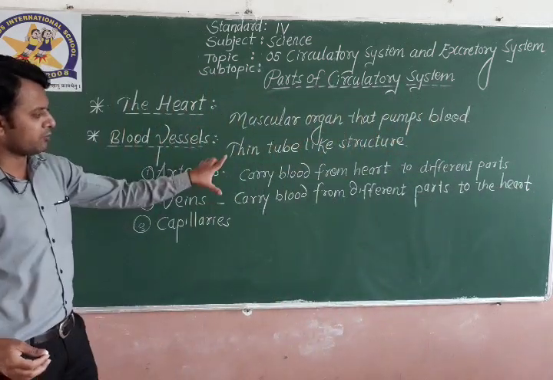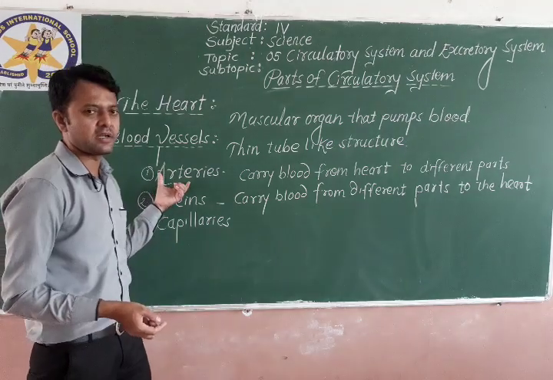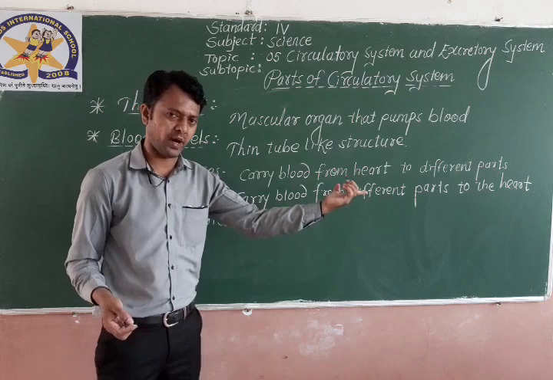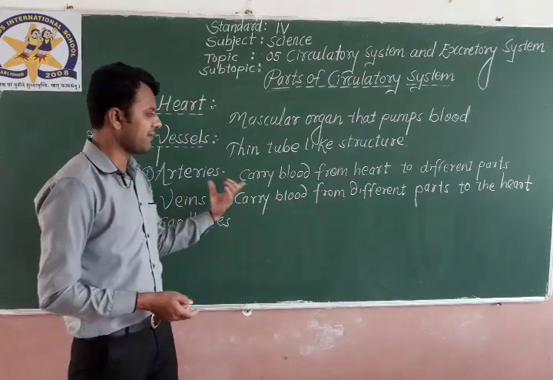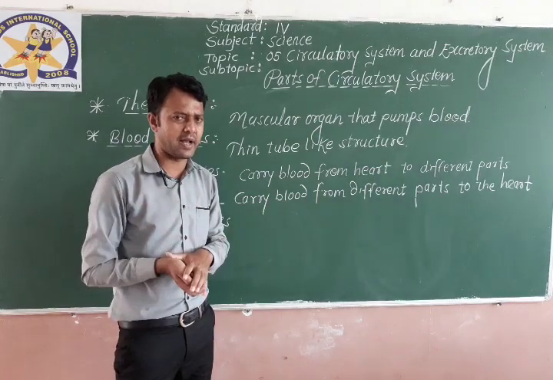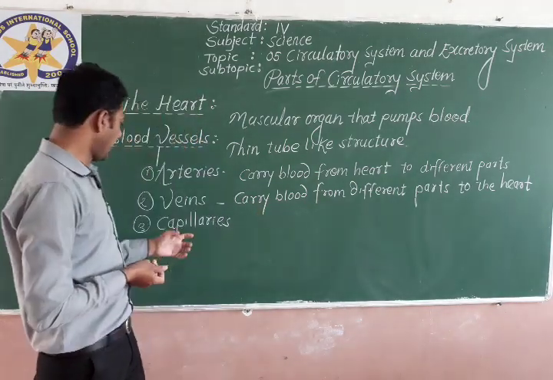Here both things are opposite, right? Arteries carry blood from the heart to different parts, and veins carry blood from different parts to the heart. So very easy to understand as well. Am I right?